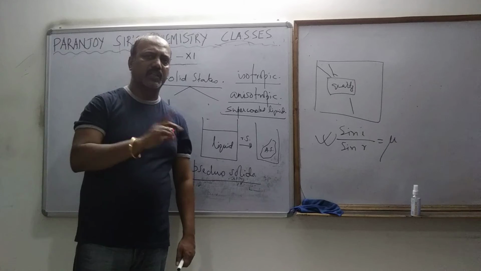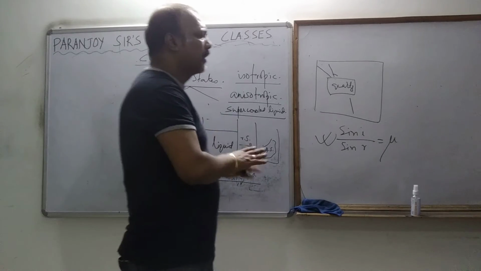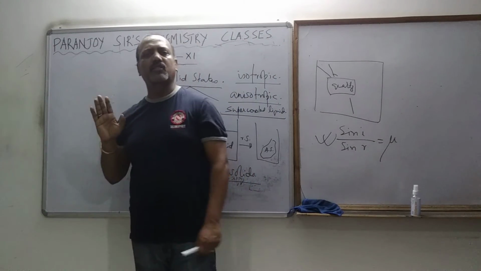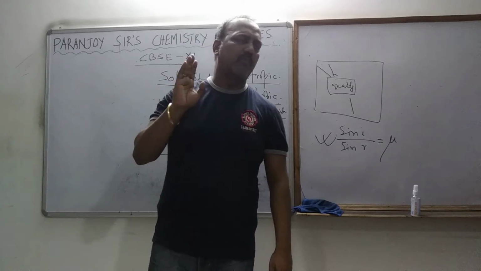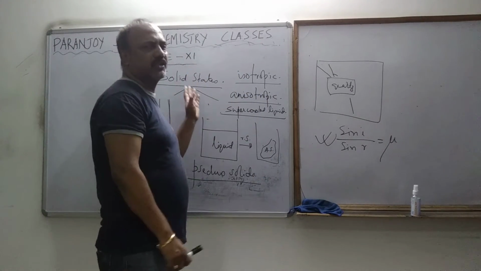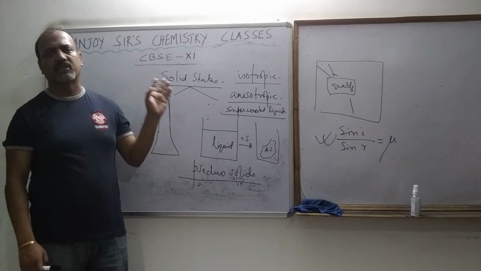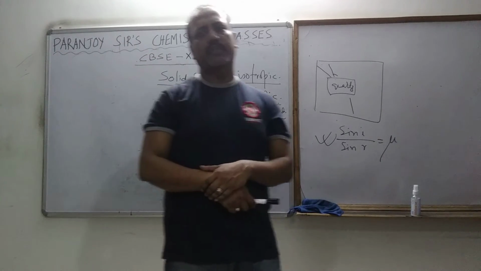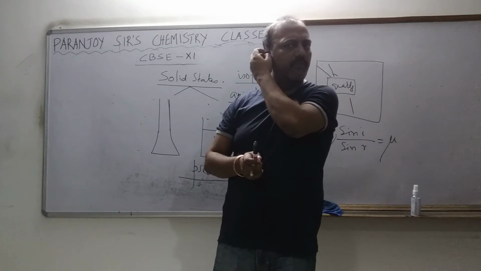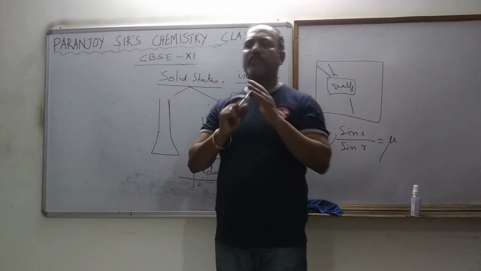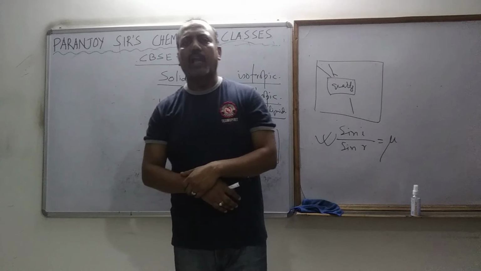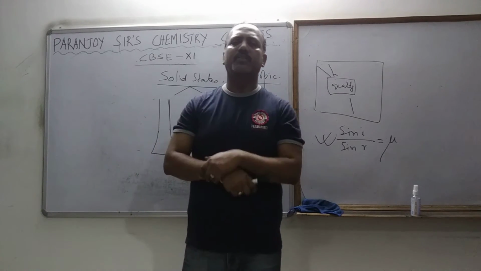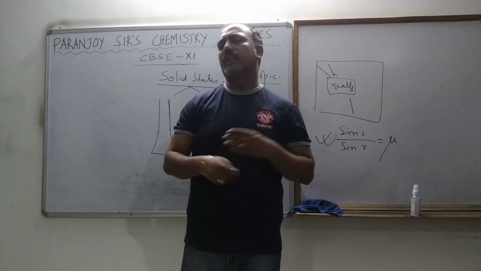I hope this basic part of amorphous solid and crystalline solid you understood. Okay, what did I say? I am just recapping it. First, the difference between the amorphous solid and the crystalline solid according to their structure. Structural difference, all of you understood. Crystalline solid is uniformly arranged throughout the solid. Amorphous solid is not uniformly arranged throughout the solid.